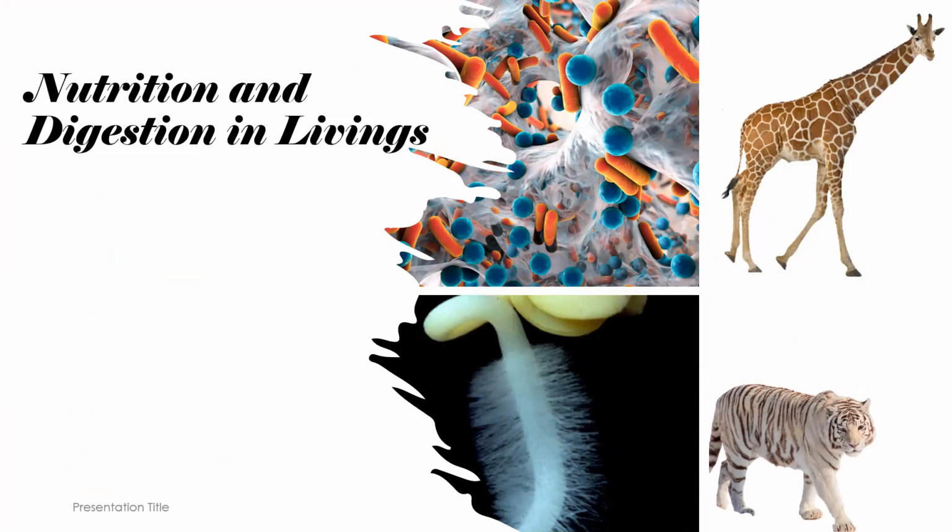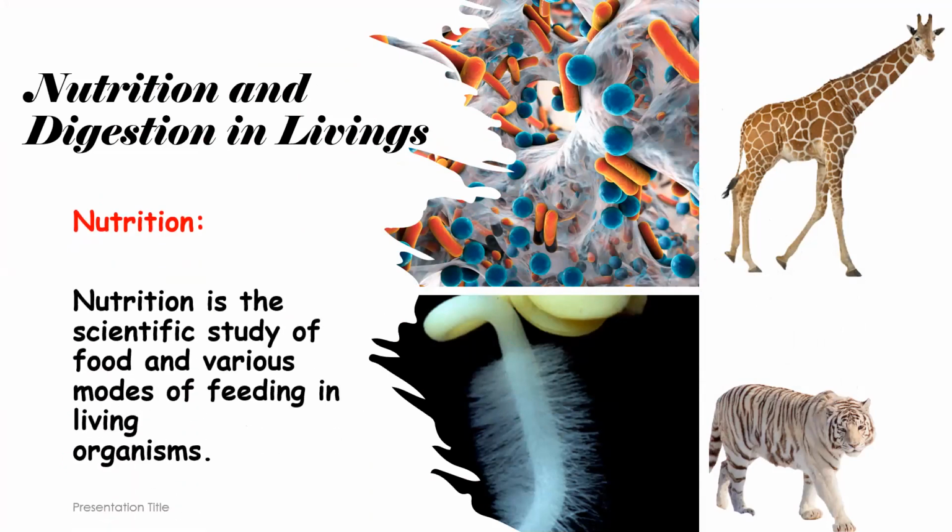Anything related to food. We have 2 points we are going to speak about in nutrition. The first part is the scientific study of food. We are going to speak about the kinds of food and what we need from the food, like protein, carbohydrates, lipids, minerals and vitamins, how the body gets benefit from this food, what kinds of minerals and vitamins we need, and how they help us in digestion.